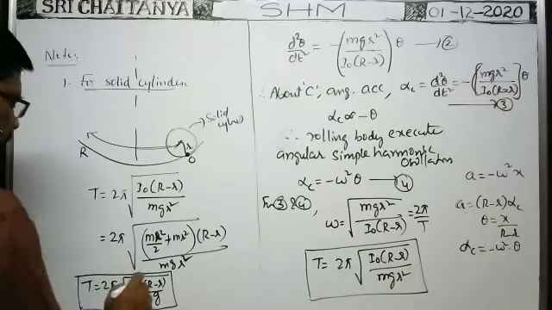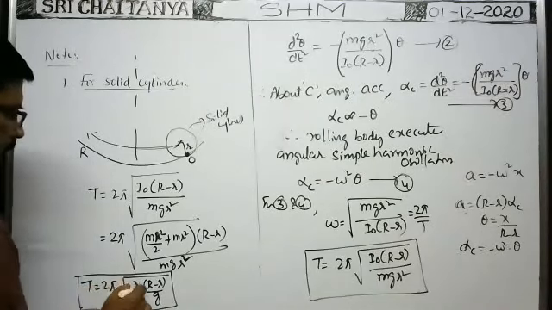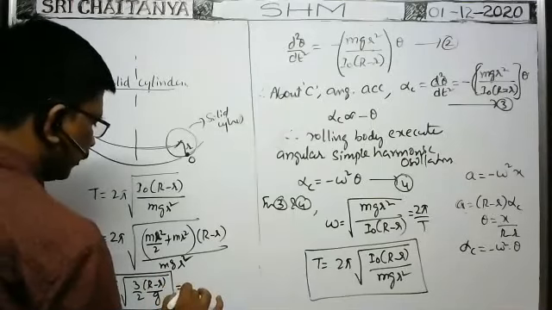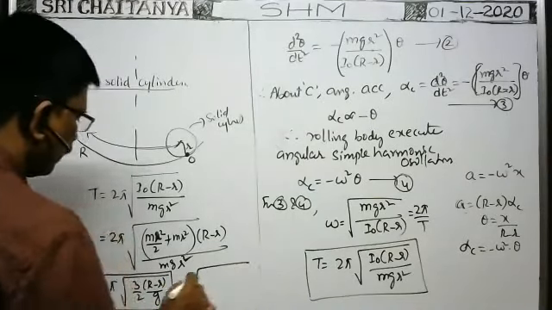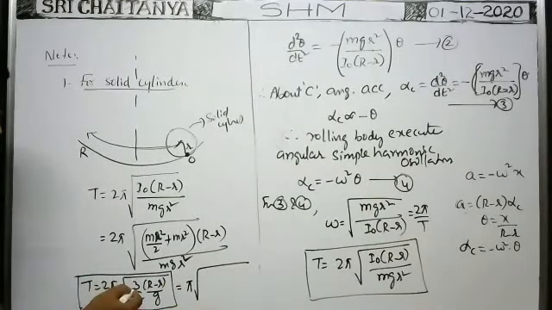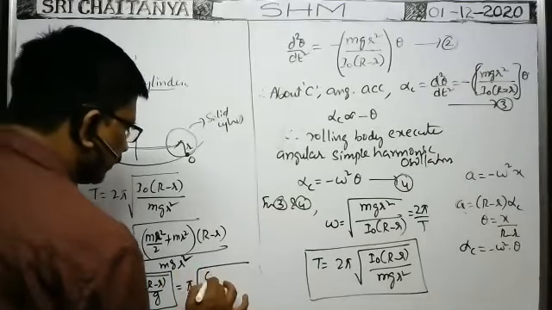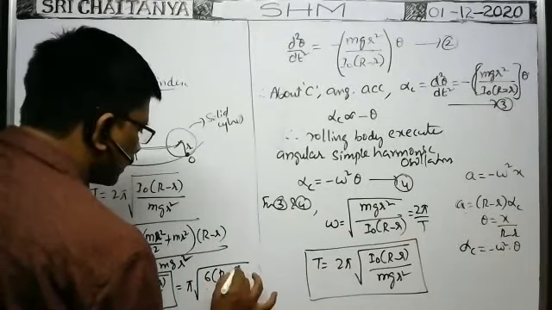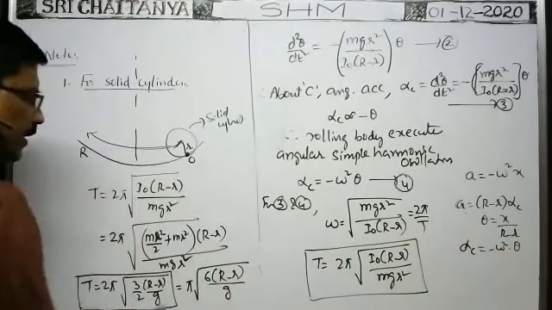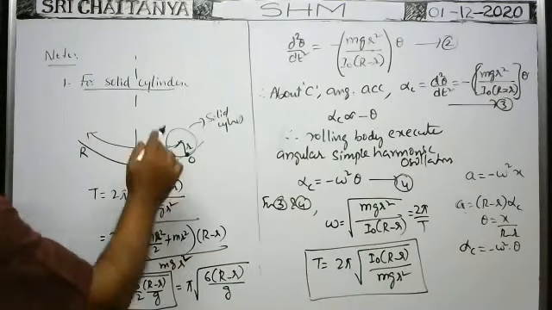Or we can write like this also. If you write 2 inside, then you will get pi into square root of. If you write 2 inside, then it becomes 2 square inside the root. 2 square, 1 by 2 cancel, 2 into 3, 6. Then it can be written as 6 into capital R minus small r by g. We can write like this also. This is the time period of the solid cylinder.